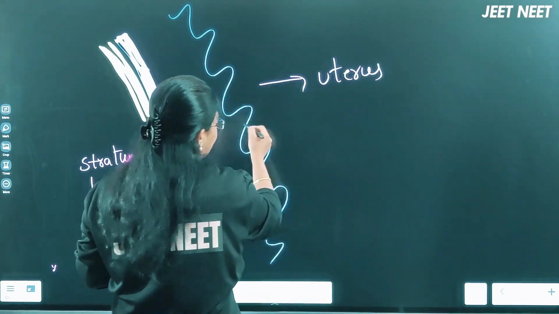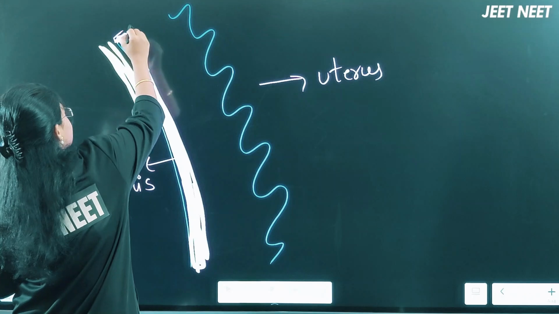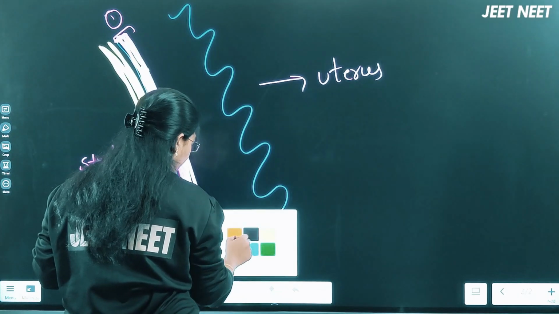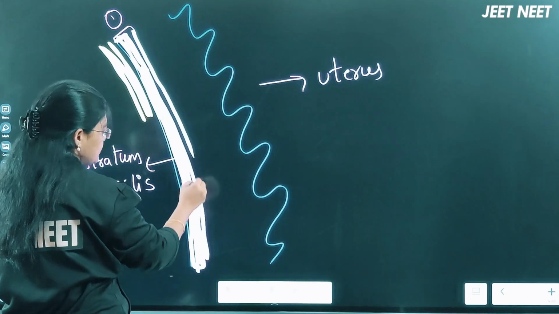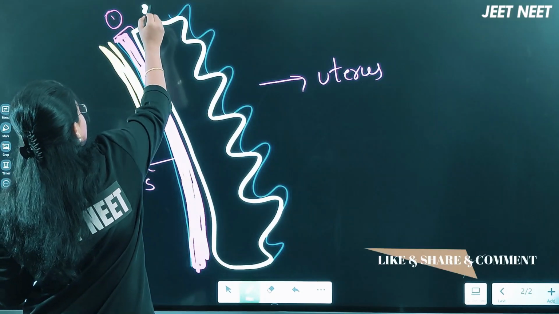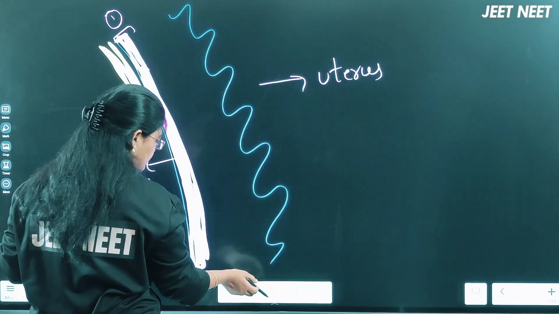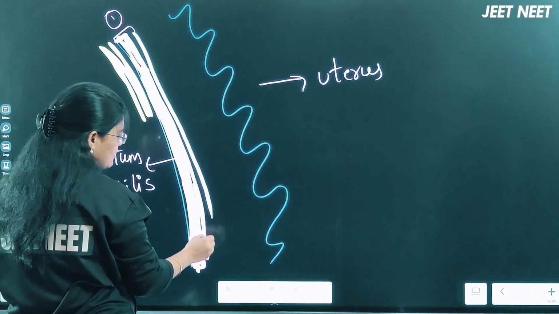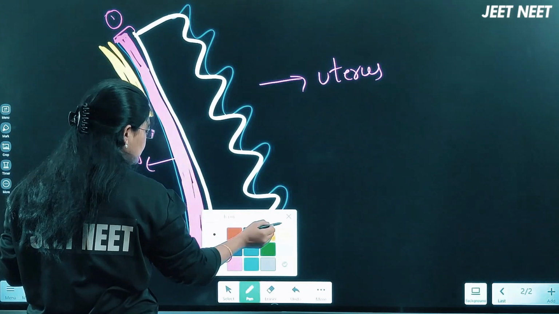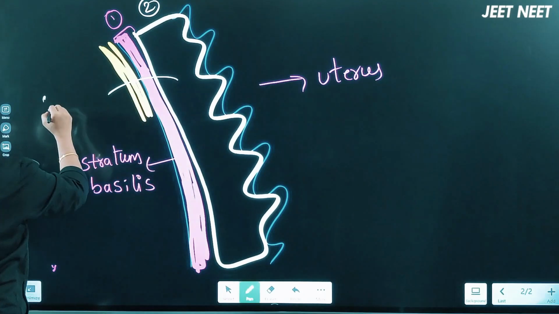So the lining of the uterus has the endometrium layer, which is divided into two portions. The first one is the stratum basilis, and the next layer, whatever is present here, we call the second one, the stratum functionalis layer.